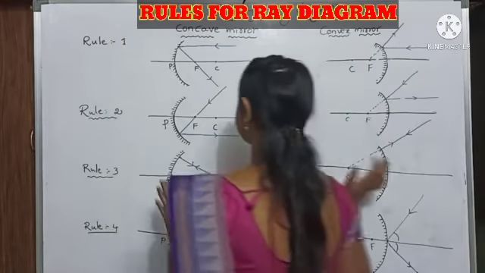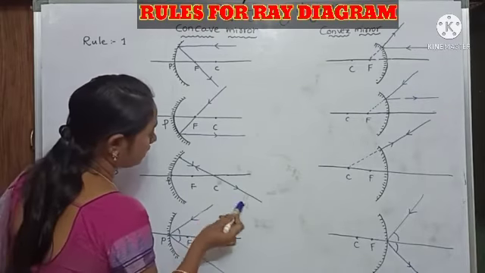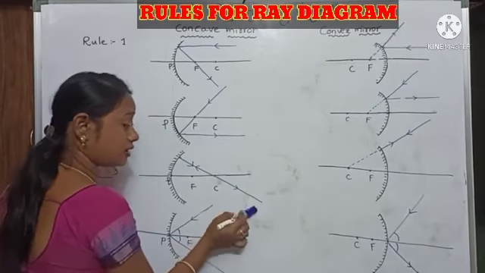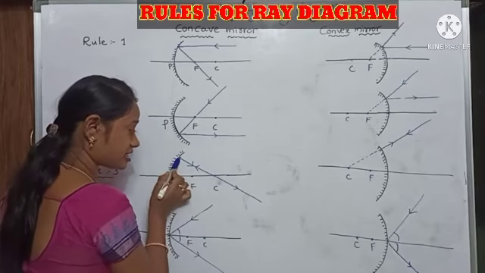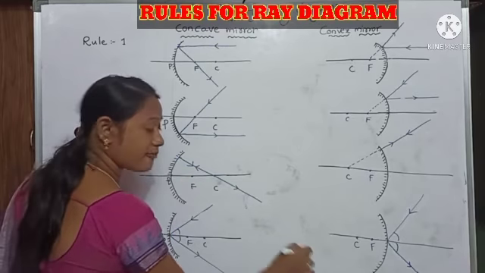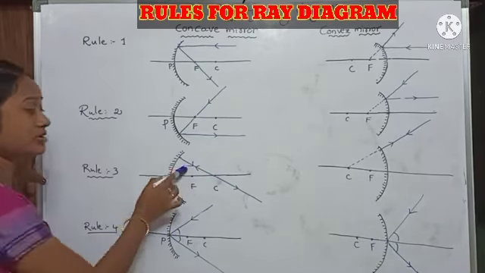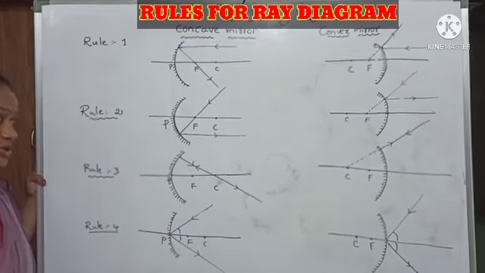Okay. Next, third rule. What is the third rule? When the light passes through the center of curvature, it just touches the reflecting surface and comes back the same way. Okay, it passes along the center of curvature.